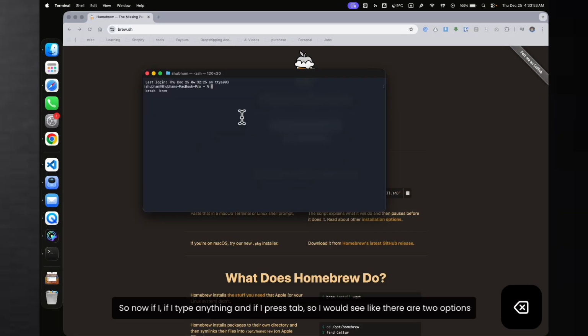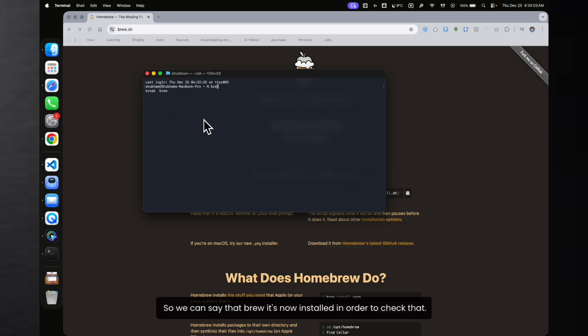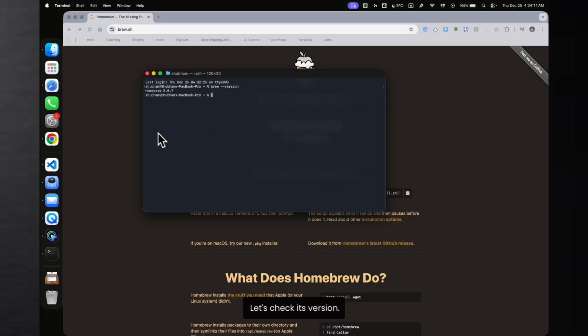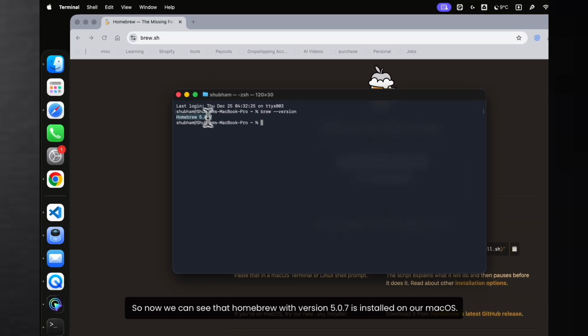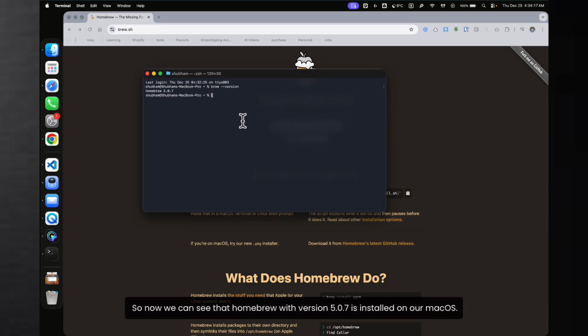So now if I type anything and press tab, I would see there are two options coming up, whether it's break or brew. So we can say that brew is now installed. In order to check that, let's check its version. Now we can see that Homebrew with version 5.0.7 is installed on our macOS.